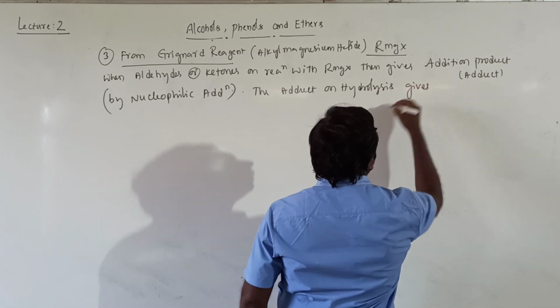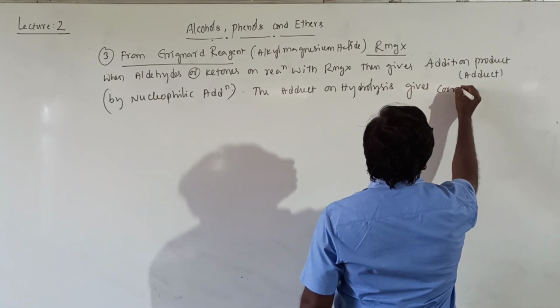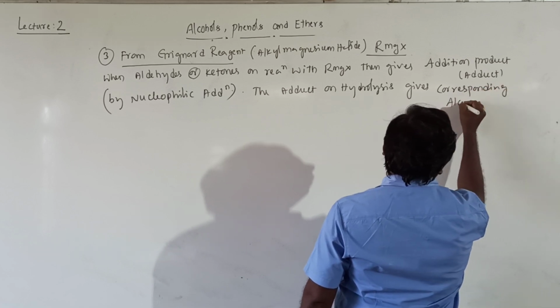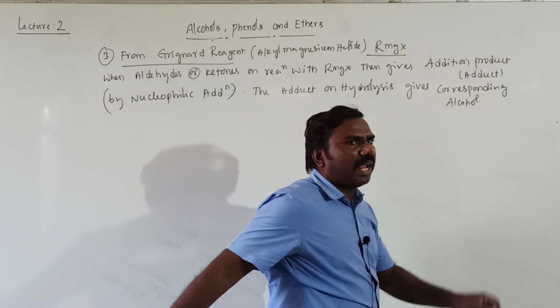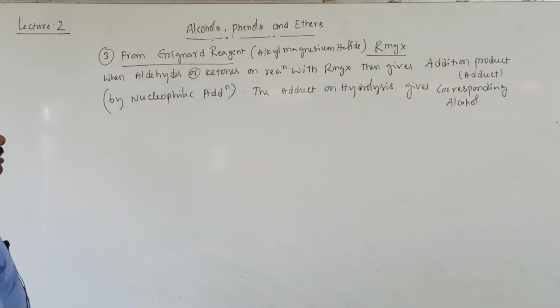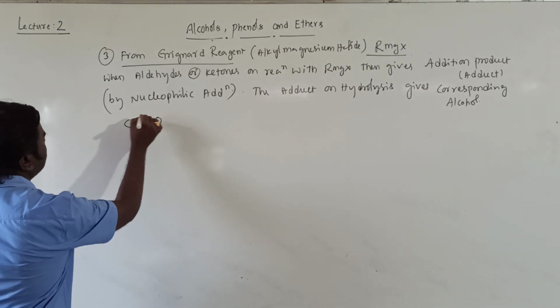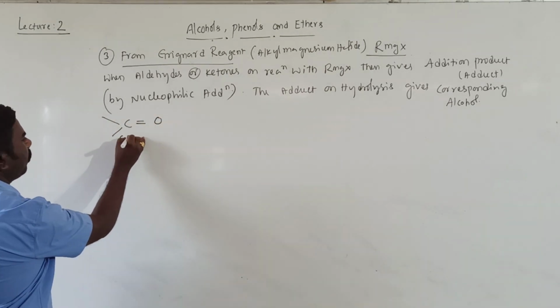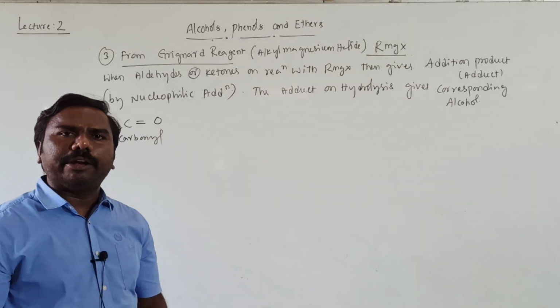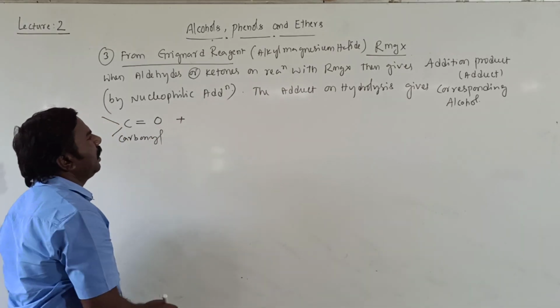gives the corresponding alcohol. You can prepare primary alcohol, secondary alcohol, and tertiary alcohol also. Then simply I am taking a carbonyl compound. Carbonyl compound means whether it may be an aldehyde or a ketone. This is on treatment with